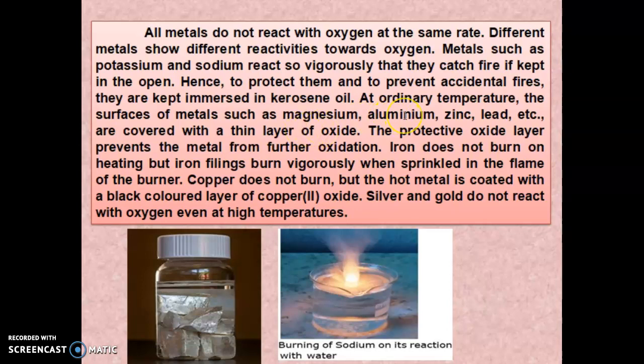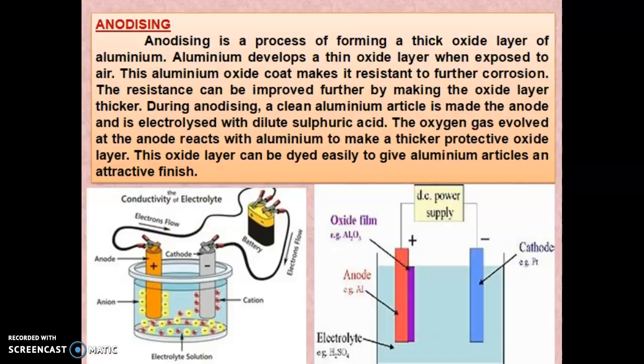When magnesium is covered with a thin layer of oxide, that process we call anodizing. So anodizing is a process of forming a thick oxide layer on aluminium. Aluminium develops a thin oxide layer when exposed to air. The aluminum oxide coat makes it resistant to further corrosion. The resistance can be improved further by making the oxide layer thicker.